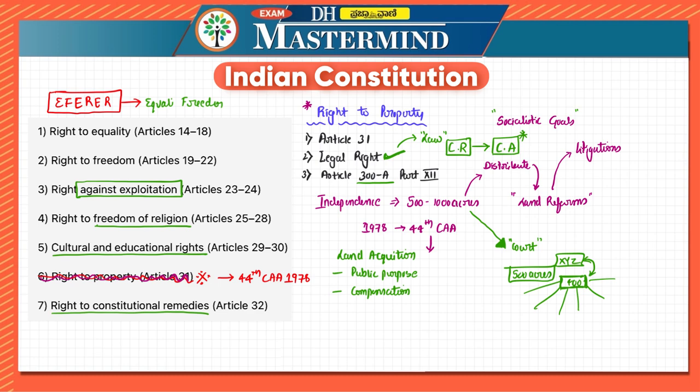So I hope you have understood about right to property, which has been removed. What it was previously? It was under Article 31. Now what is it? It is a legal right. In what part of the constitution does it exist now? It is in Part 12. What article? It is 300A. I hope you have understood about right to property.